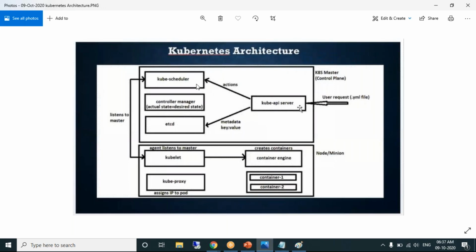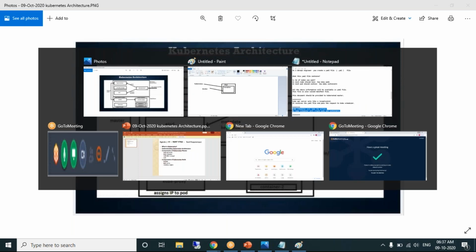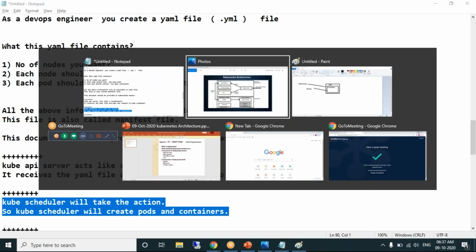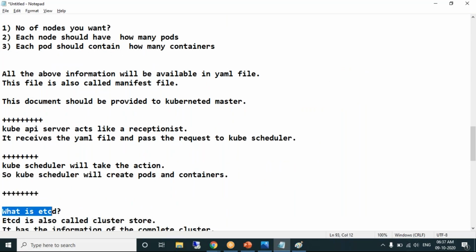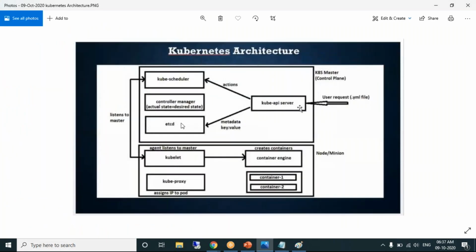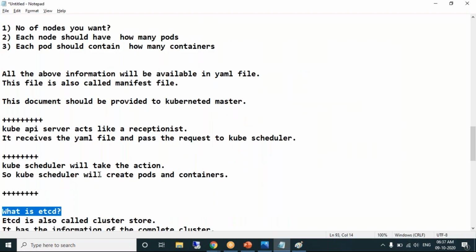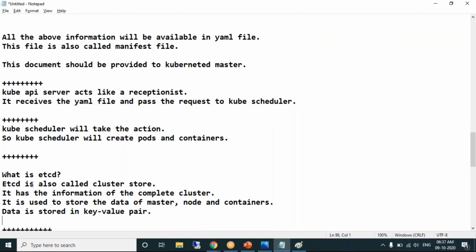So one component is done, second component is done, Kube scheduler. Now let's understand the third component, etcd. Where is etcd in our diagram? What does it do? It is also called cluster store. It has the information about the complete cluster. It is used to store the data of master node containers. Data is stored in key value base.